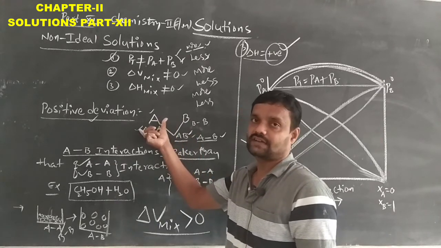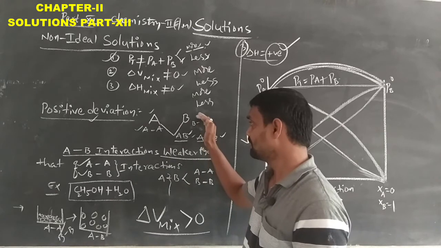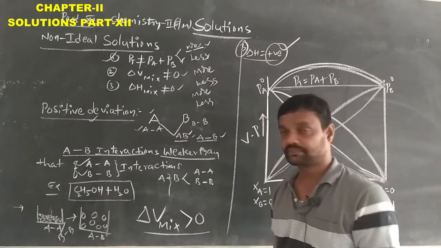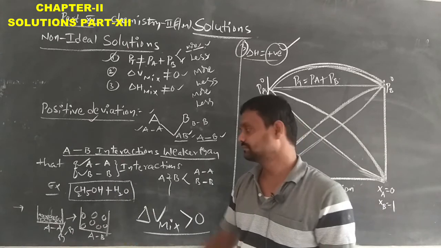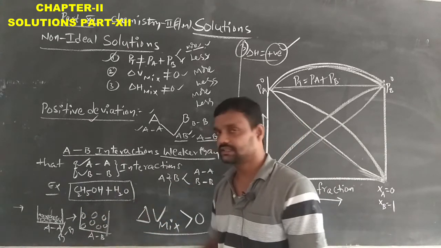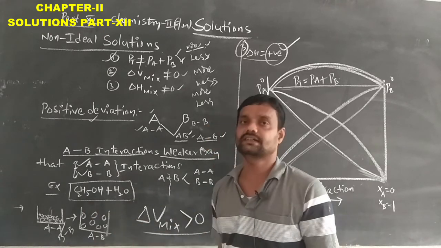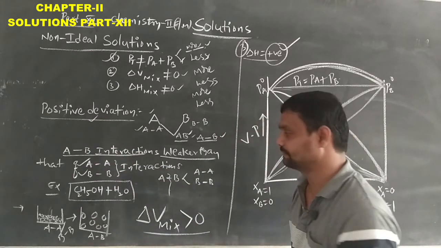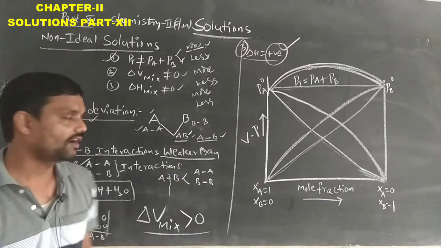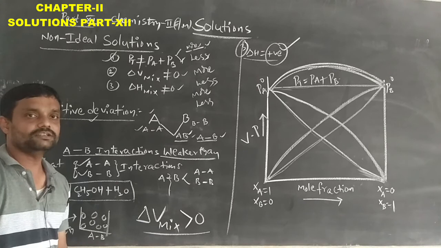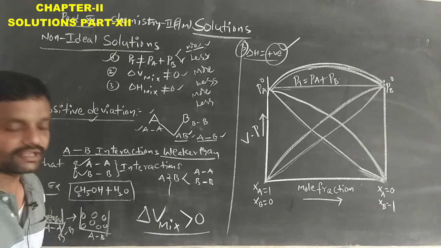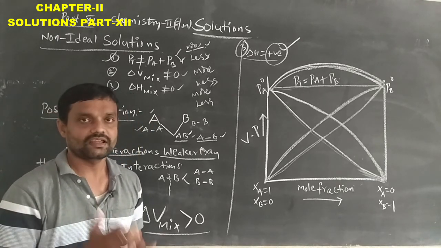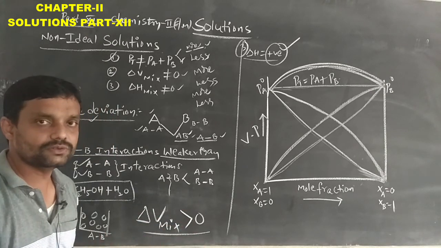Ethyl alcohol already has strong hydrogen bonds, and water has hydrogen bonds. When ethyl alcohol is mixed with water, the hydrogen bonds become weak. Due to that, it shows the positive deviation. That is how we can remember which solutions show positive deviation: simply, when each solution separately has hydrogen bonding, and when they are mixed with each other, they lose their hydrogen bonds.